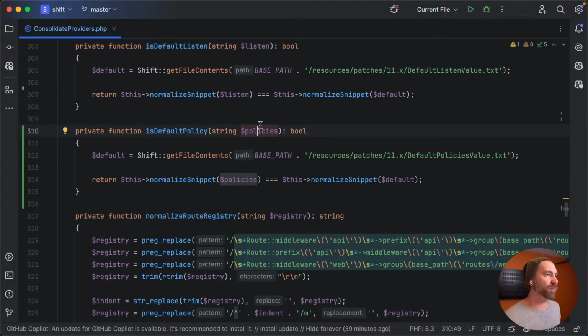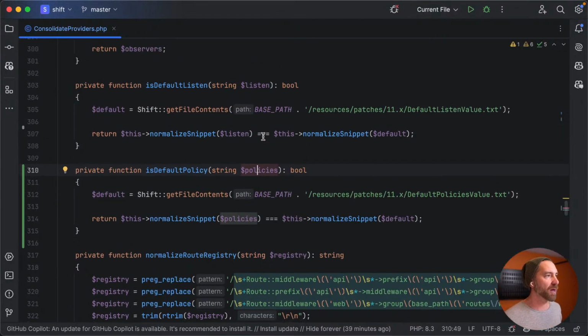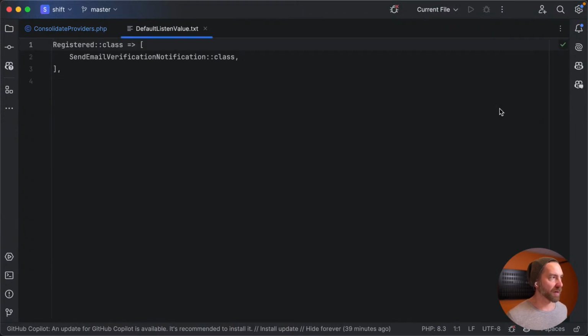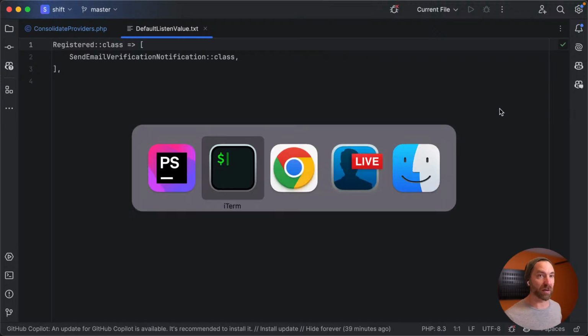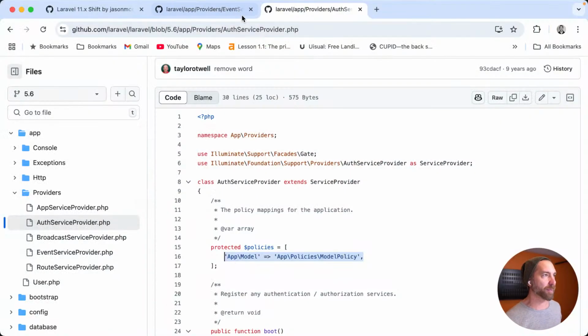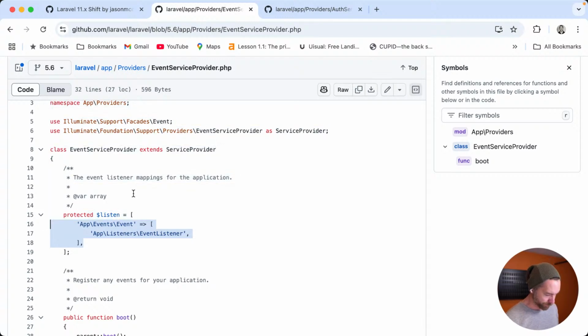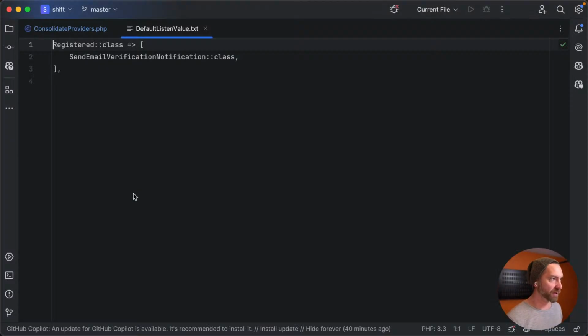Let's refactor later. Let's just make it work for now. Refactor next. We'll be armed with a test. It'll be easier. So default listen value, we have normalized snippet listen versus the default. So the default listen value here is Laravel's. But we saw in my app and in older apps, it is possible for you to have this instead, right? So let's bring this across.